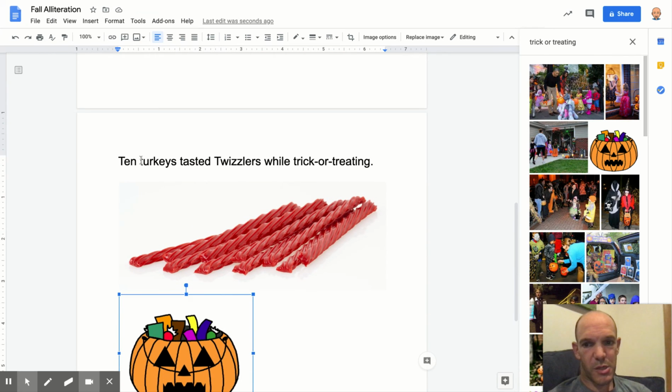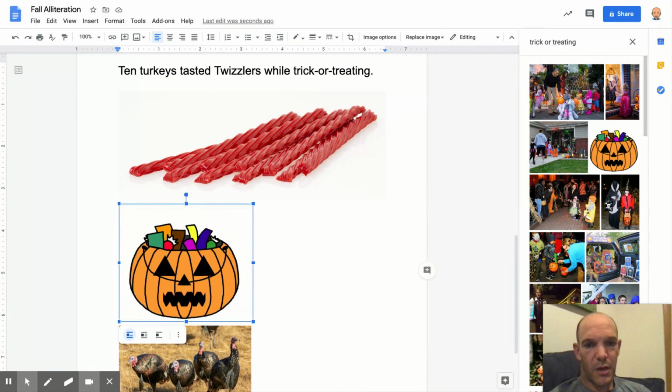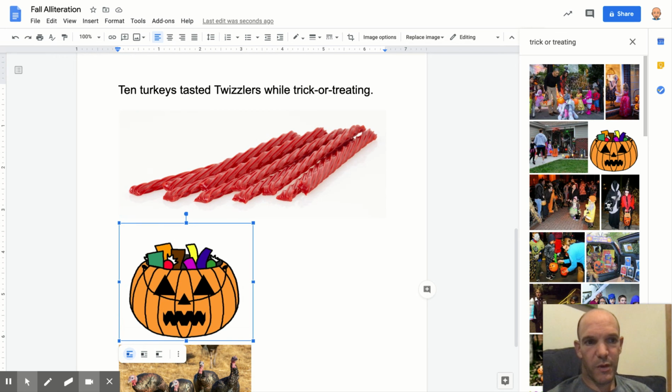So here is my sentence. 10 turkeys tasted Twizzlers while trick-or-treating. And then I've got some images to go along with it. So this should be something that the students can have fun with.